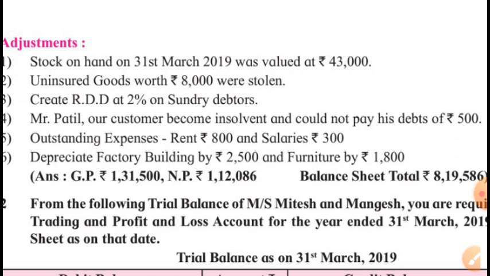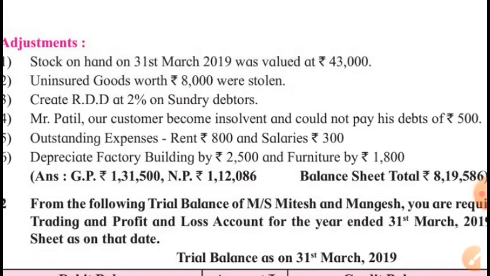This loss is debited to profit and loss account, and these are goods. It's a kind of outward movement of goods. Therefore, as in the previous lecture I have told you, outward movement of goods is credited to trading account. So trading account credit side by goods stolen 8,000.